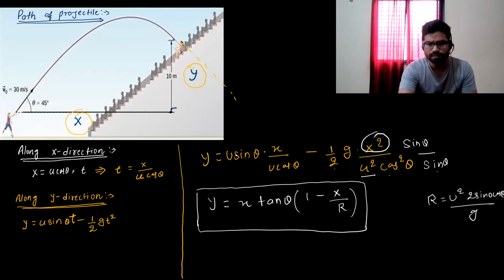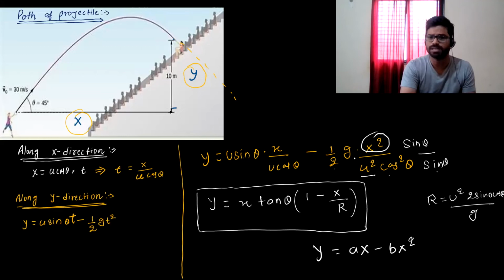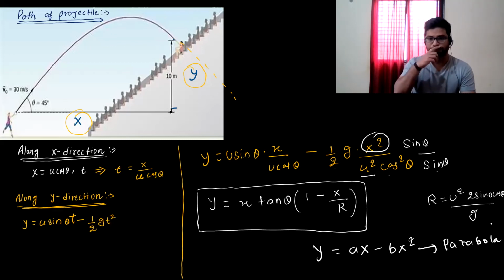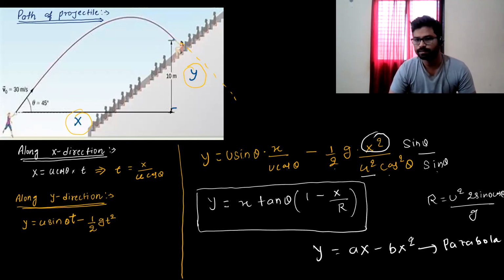So I can also write the above equation in terms of constants, that y is equal to ax minus bx square. A and b are constants, since g is constant, and cos theta is also constant for a particular angle. And this equation is a parabola. So path of projectile will be a parabola. All right. So that's all for this session. See you tomorrow. Bye-bye. Take care.